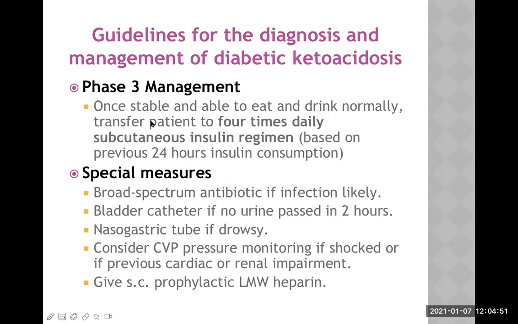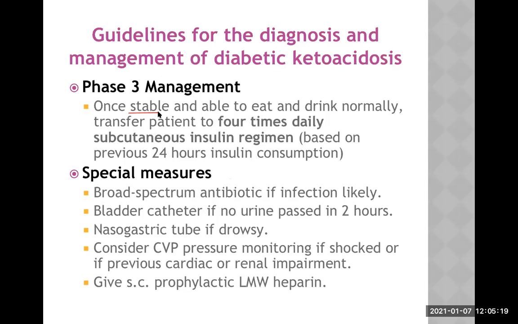Phase 3 management means once the patient is stable and able to drink or eat normally, transfer the patient to a 4 times daily subcutaneous insulin regime based on the previous 24-hour insulin consumption. This is a bit of practical description, but still let me elaborate. The patient is out of the shock. Patient is out of the unconsciousness state, if there was any.